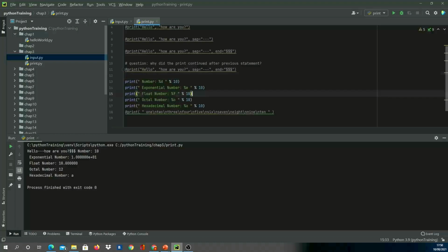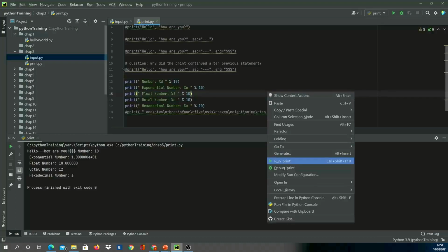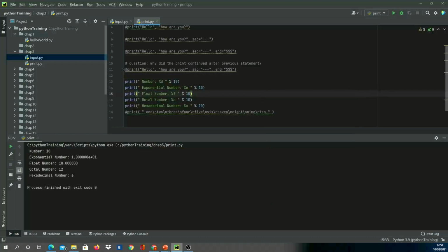So let's run this again. So I'm printing these 5 values. I'm printing a number 10 in a decimal format, exponential format, float format, octal format, and hexadecimal format.